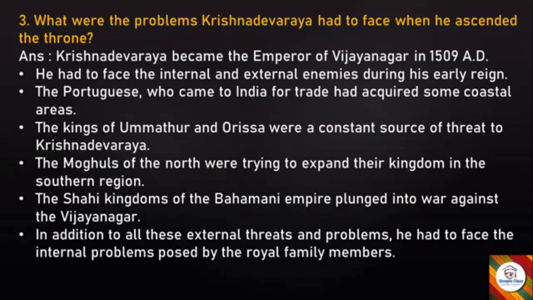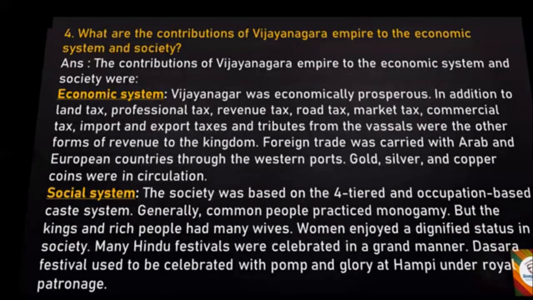The Mughals of the north were trying to expand their kingdom in the southern region. The Shahi kingdoms of the Bahamani Empire plunged into war against the Vijayanagar. In addition to all these external threats and problems, he had to face the internal problems posed by the royal family members. Next, fourth question.